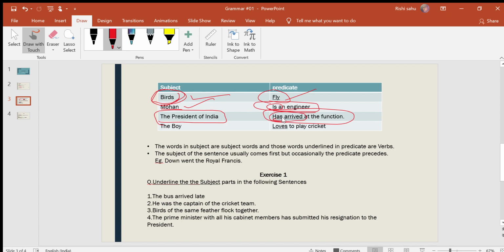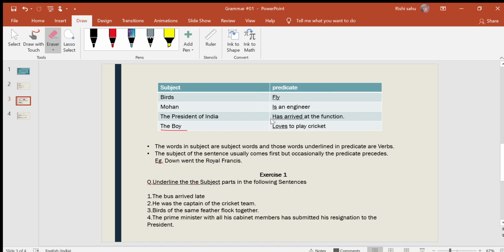Now the next sentence: the boy loves to play cricket. The boy here is the subject and loves to play cricket is the predicate. The verb loves is a part of this predicate. The words in the subject are subject words, and the words underlined in the predicate are verbs. I have underlined the verbs here, you can see. So these underlined words are verbs, which are a part of the predicate.